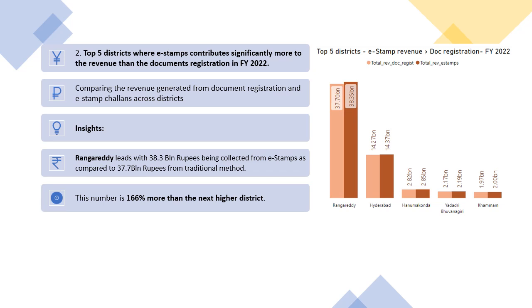We can see that Rangareddy leads with 38.3 billion rupees being collected from e-stamps as compared to 37.7 billion rupees from the traditional method. This number is 166% more than the next higher district of Hyderabad. For the other districts here, the difference is minimal.